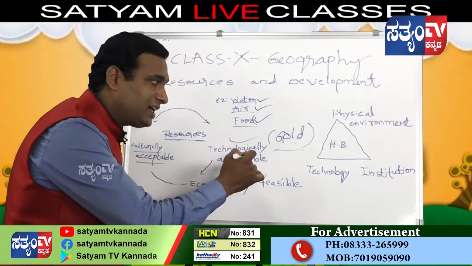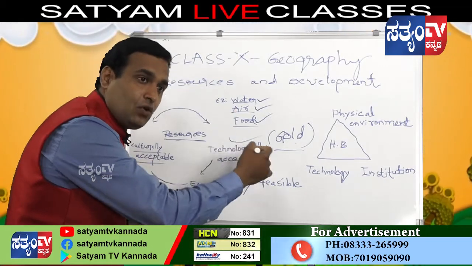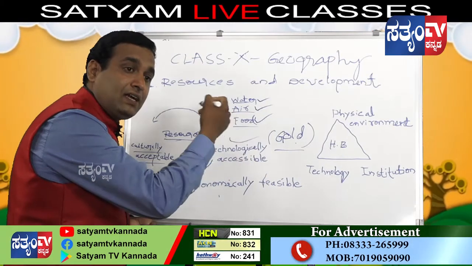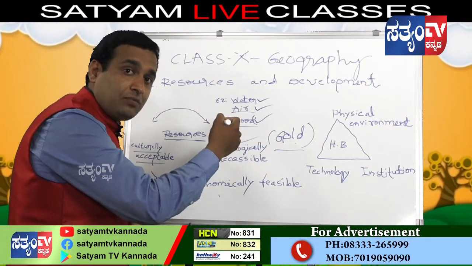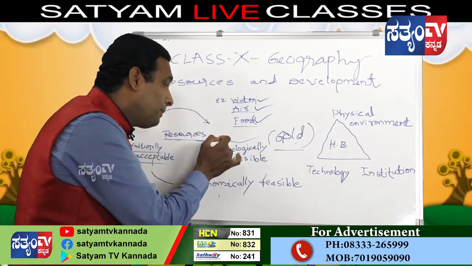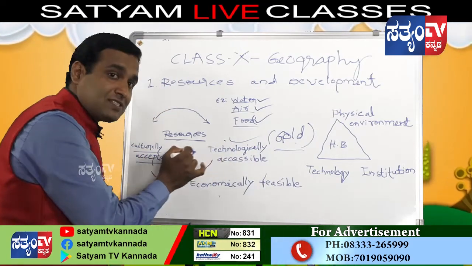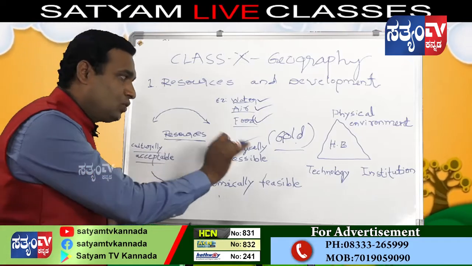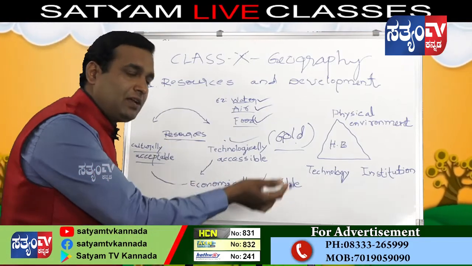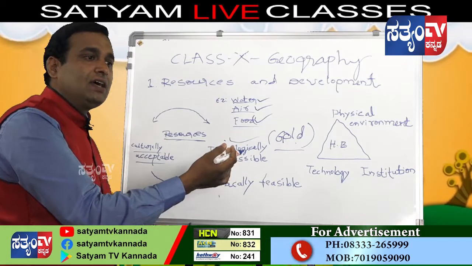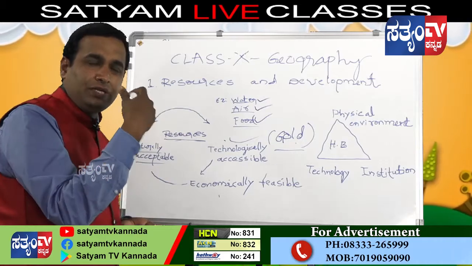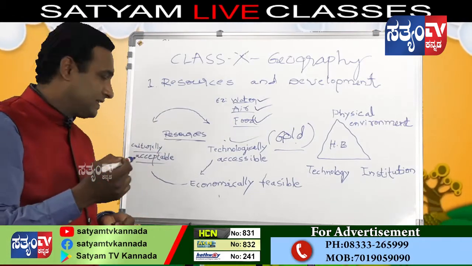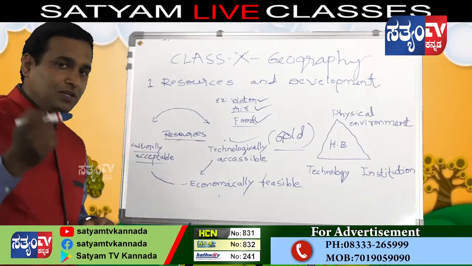With the help of technology, we extract gold, minerals and other metallic minerals from the ground. Then only people accept those as resources. Gold, metal, iron ore, iron, petroleum, there are many examples. I hope you understood this.